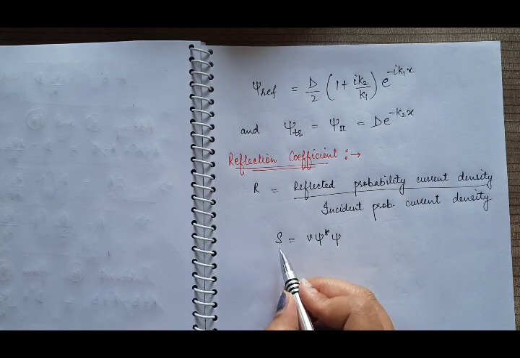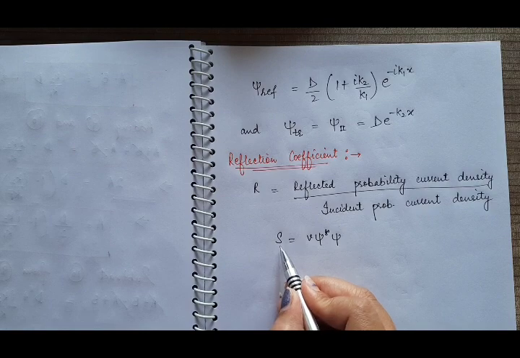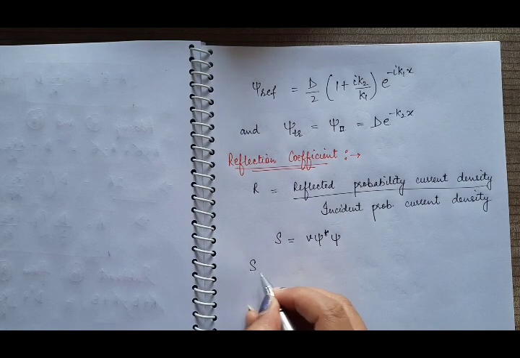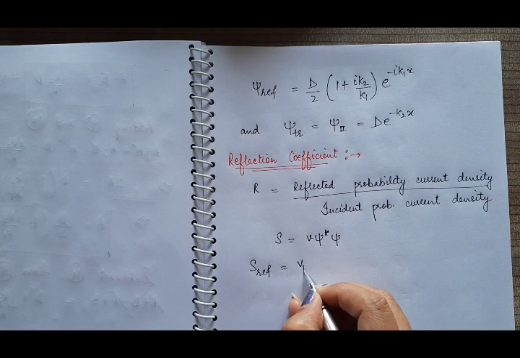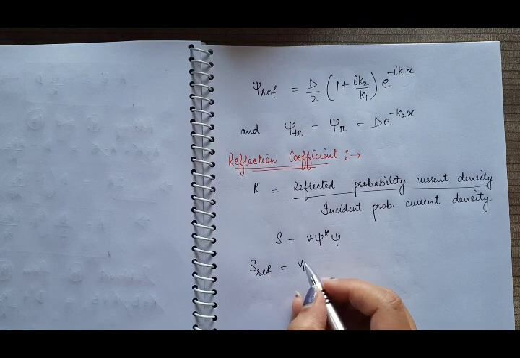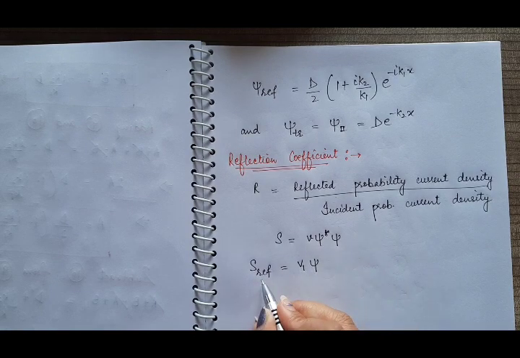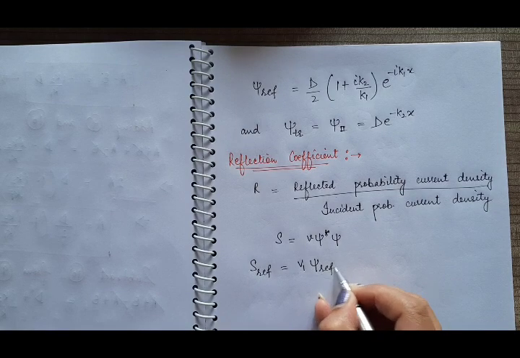So now we will write this probability current density for the reflected wave as well as for the incident wave. The probability current density for the reflected wave will be V1, because the particle is in region 1, and in region 1 the velocity is V1, into the wave function of the reflected wave.